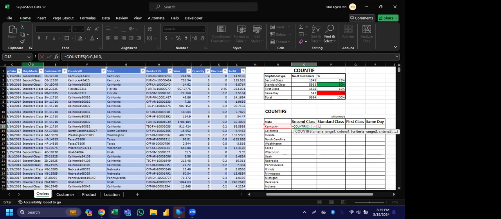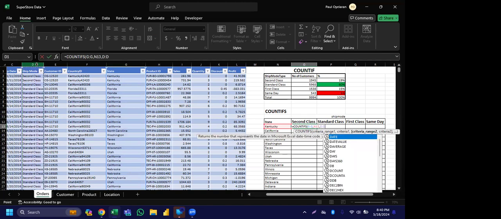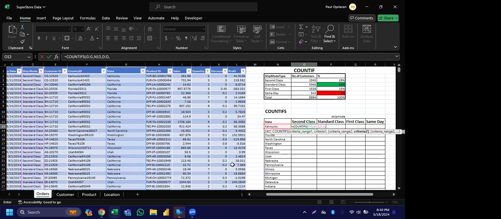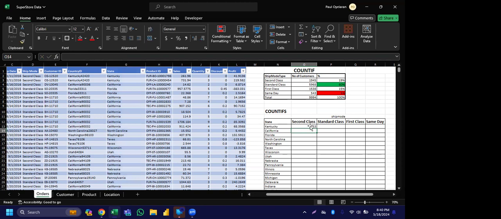What is that thing that we want to count again? We want to count how many customers from this state. We've picked the state, so the next one is the ship mode. Then we select this one. Now I'm at the ship mode, so what do I look for? Second class. We now type second class and press enter. We now see that 53 customers are from Kentucky, and 53 of them ordered their goods through second class. Do we get it now?